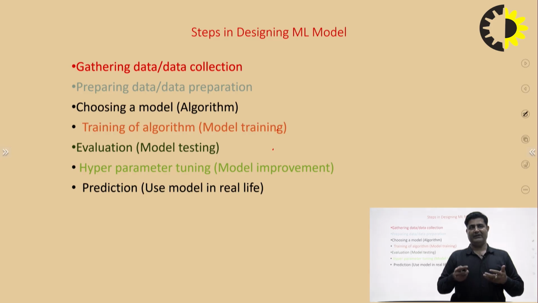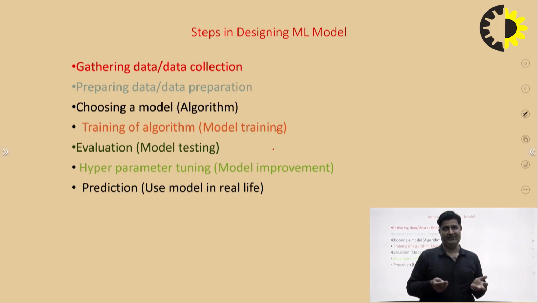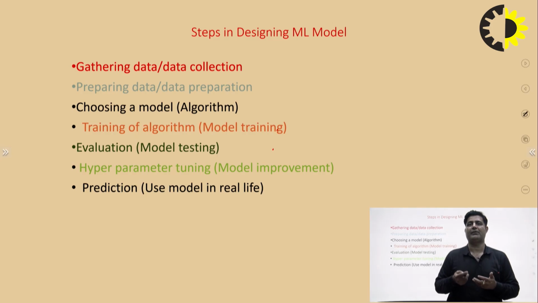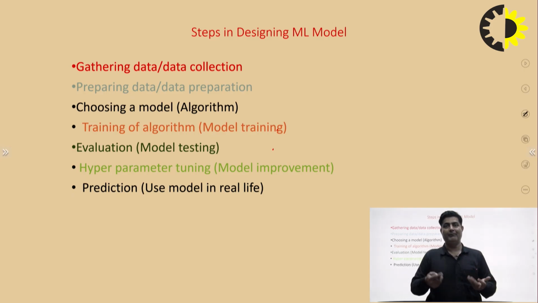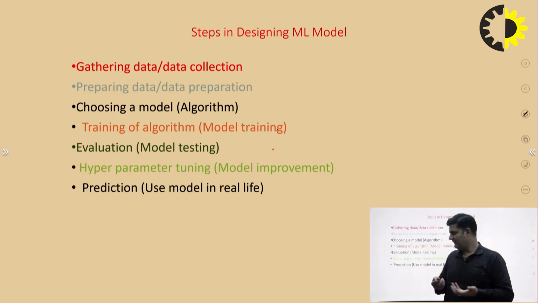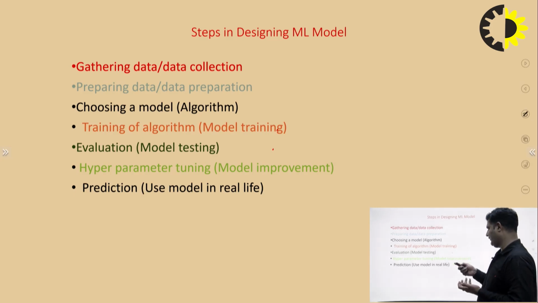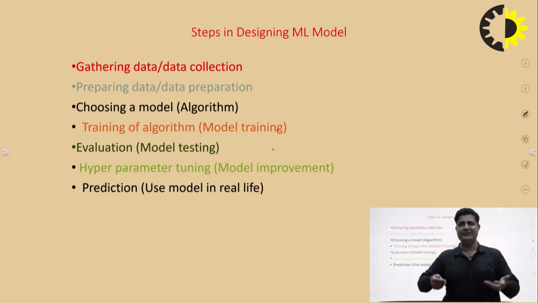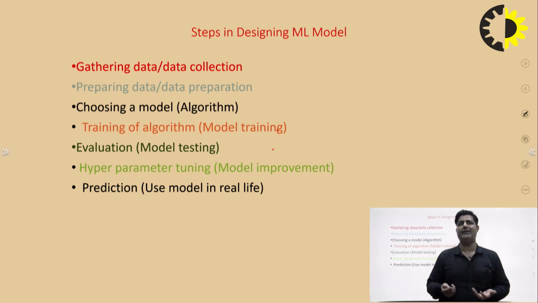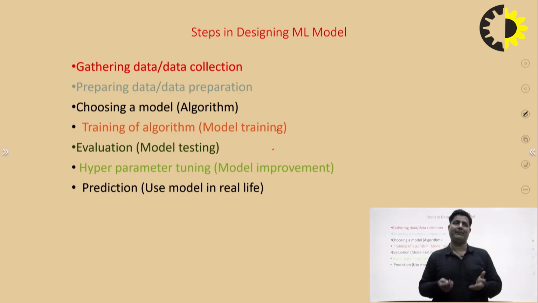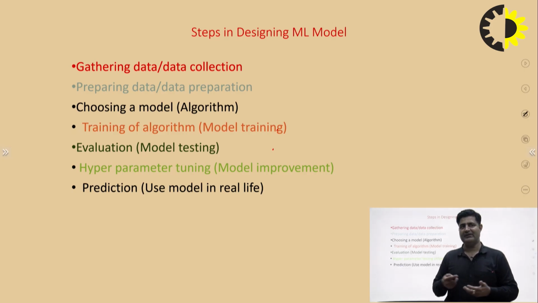Then after that, we can also use hyperparameters. We can improve the performance of the model with the help of this hyperparameter tuning. As mentioned in the hyperparameter tuning, model improvement: after implementing the model, we can enhance the performance of the model with the help of the hyperparameters, right? Then the last step is the prediction.